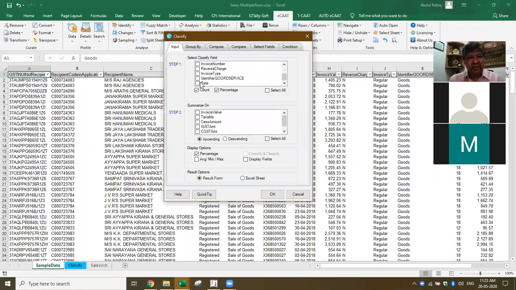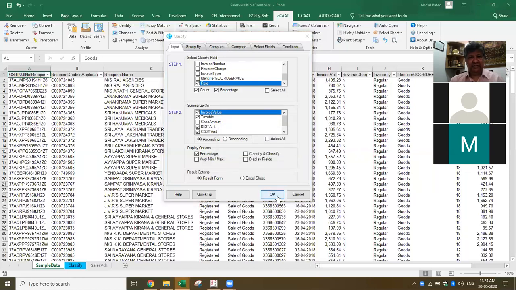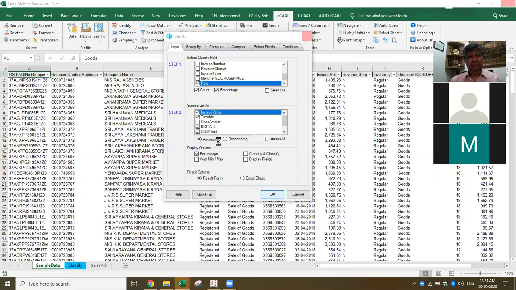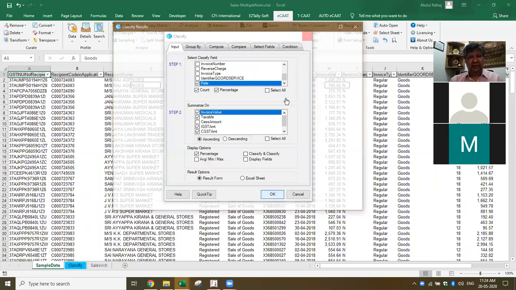Rate. So I want to pick up the total sales, taxable. I want to pick the CGST amount. I want to pick the SGST amount, and I want to pick up this one. This is what I want from this. Yeah, I want the invoice value also. So based on the rate wise, I want this group. Now if you see, if I do this, let's see what will happen. You should be able to do the grouping.